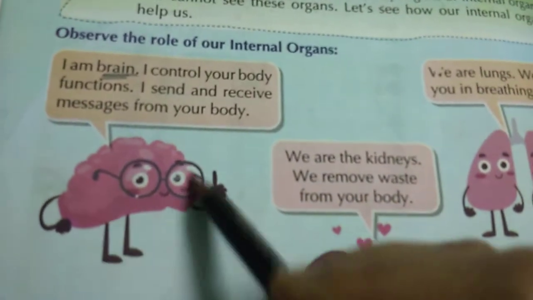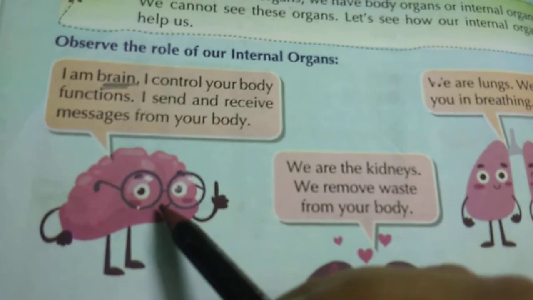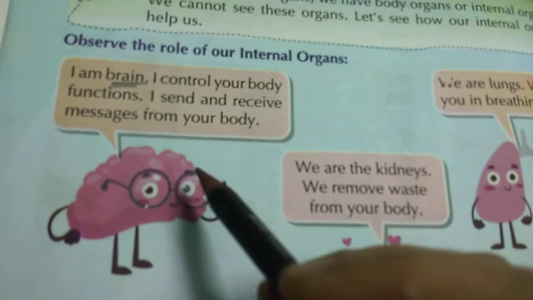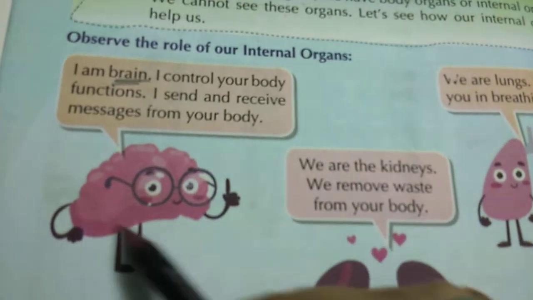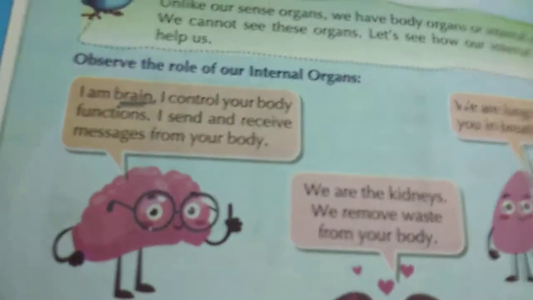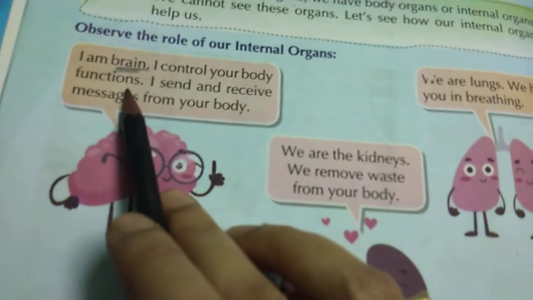If the body says do it, the brain will do it. If the body says don't do it, the brain will not do it. So it receives all the messages from the body. The brain controls the body functions.